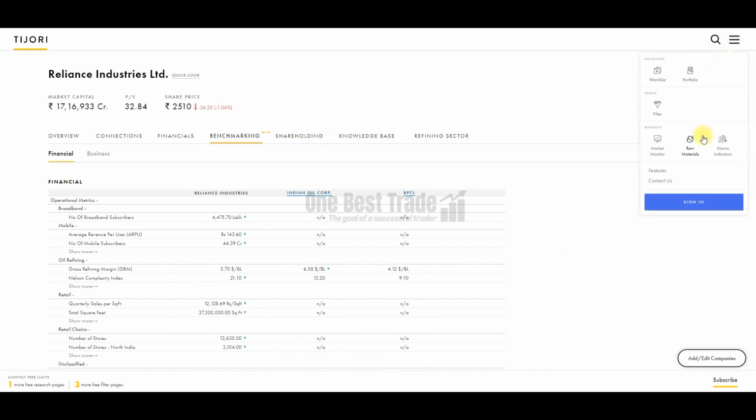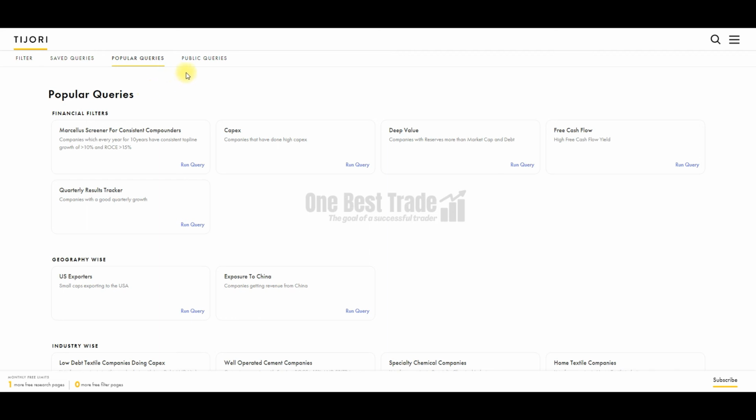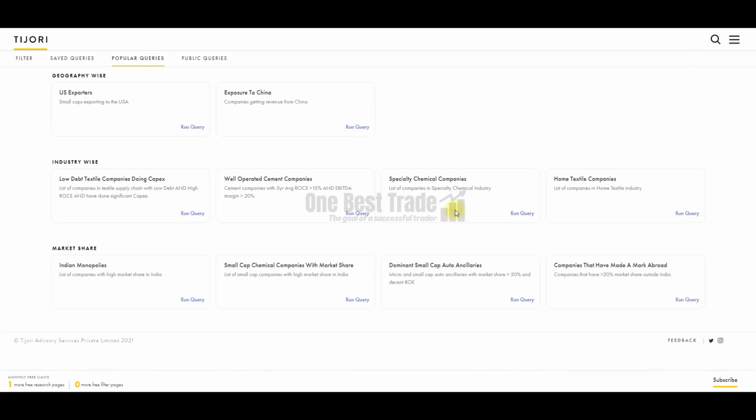Like other websites, they do have very good filters, that is screeners. They have predefined filters, they have popular filters, and also public filters. For example, if you want to search companies having exposure to China, just go and run the query. Automatically you will find a list of companies having exposure to China. You can search deep value companies, free cash flow companies, and many more. You can also filter specialty chemical companies, home textile companies. All you need to do is just go and run the query.